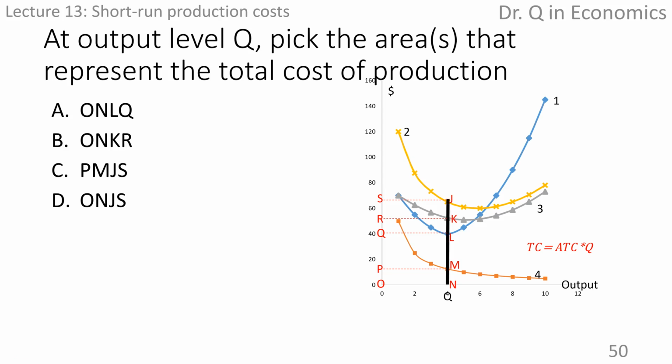At Q, the average total cost is JN. The output is Q or ON. The product of the two is actually the area of this rectangular area, ONJS.